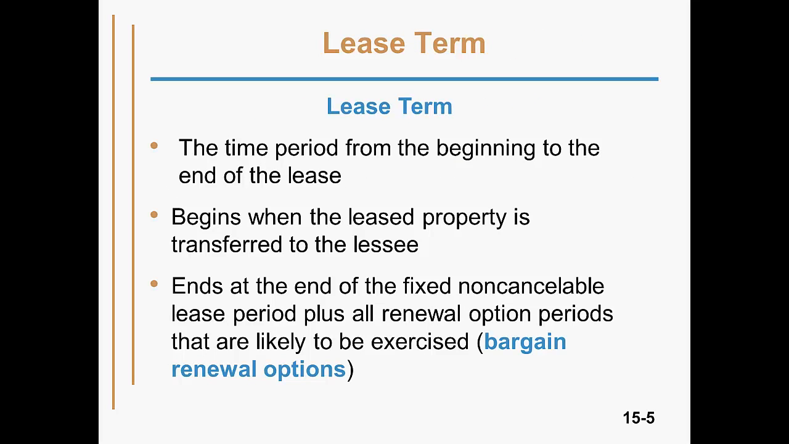Now let's review the significance of the lease term. The lease term is the time period from the beginning to the end of the lease. It begins when the leased property is transferred to the lessee. It ends at the end of the fixed non-cancelable lease period, plus all renewal option periods that are likely to be exercised. A renewal option that is likely to be exercised is called a bargain renewal option. If the lease is cancelable, lease term is irrelevant because the lease would be accounted for as an operating lease.